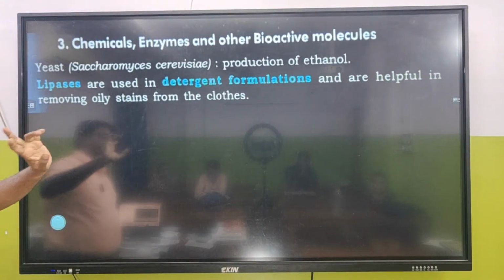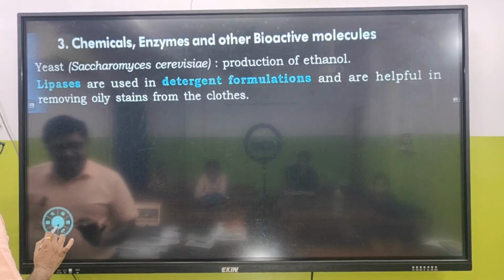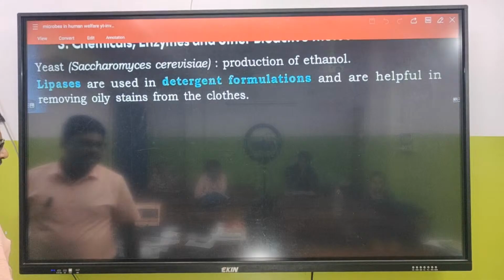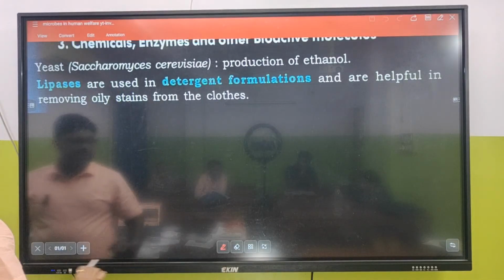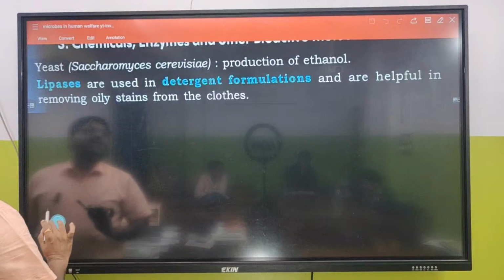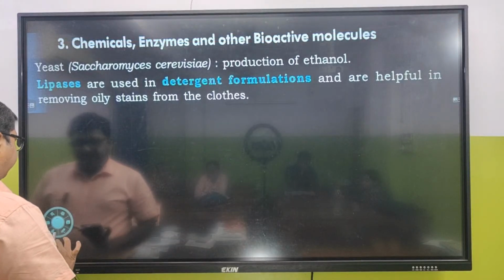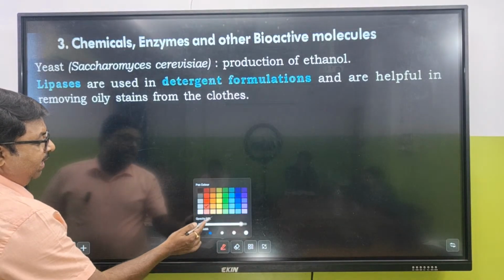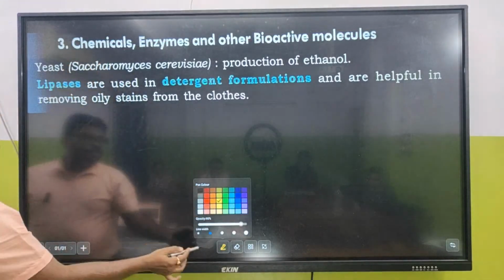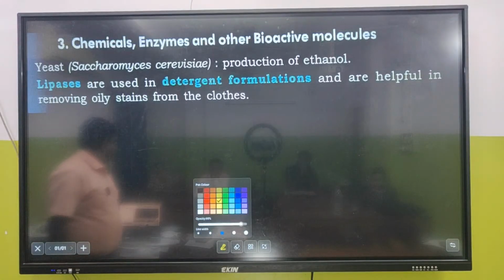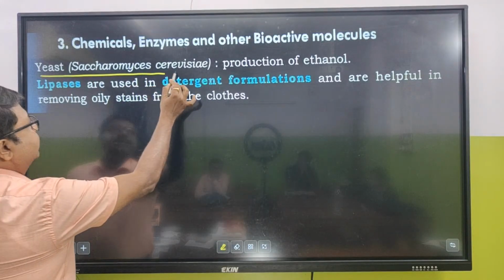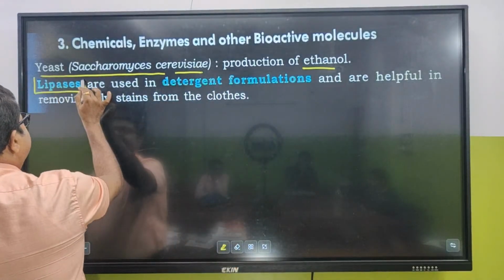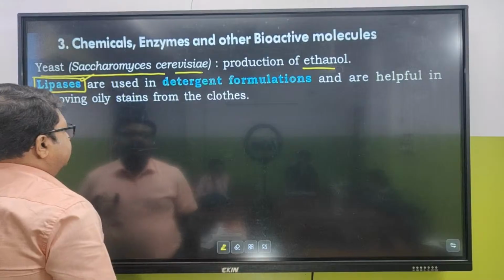Chemicals, enzymes and other bioactive molecules. Whenever a teacher wants to make a question from this chapter, what comes immediately to their mind is this portion called chemicals, enzymes and other bioactive molecules. It is a favorite portion for them. This is a very important area from where you can expect questions. Fine, you can expect questions from here. Yeast, that is Saccharomyces cerevisiae, production of ethanol. We have just talked about that. Lipases, the lipid-eating agent.